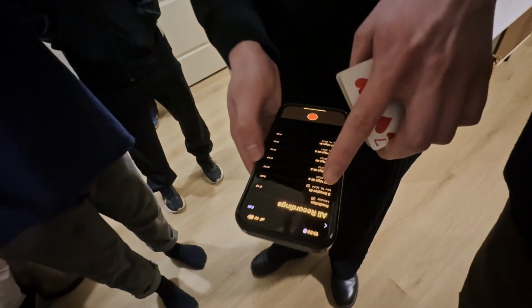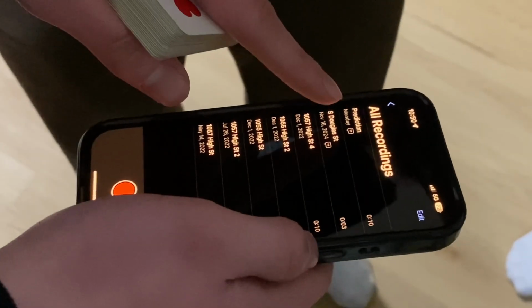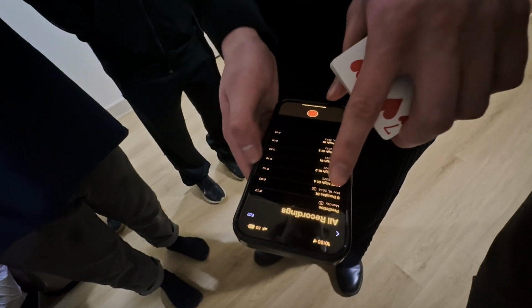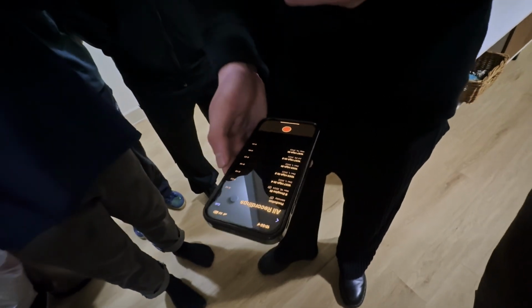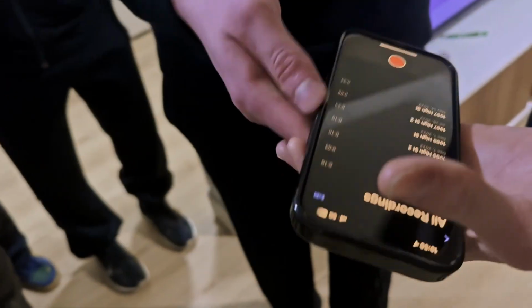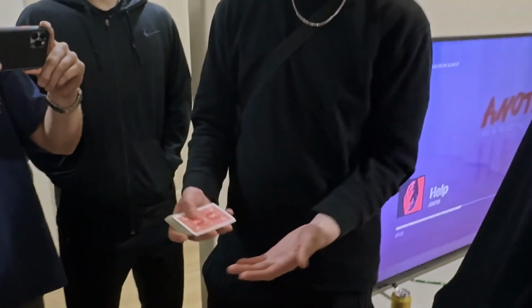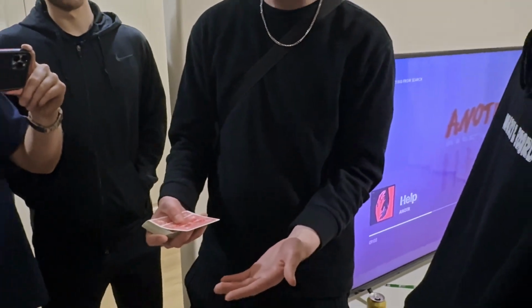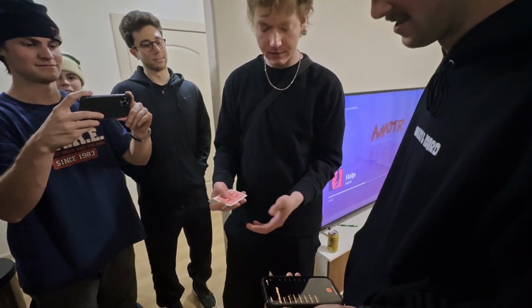Okay. I have one called Prediction that was made on Monday. Can you see that? It's Saturday. It is not Monday, right? Monday, yeah. I'm going to let you hold this so you know that nothing's happening with that. Okay. Cool. I'd like you to just tell me when to stop. I'm just going to deal cards. Yeah. Just tell me when to stop. Okay.